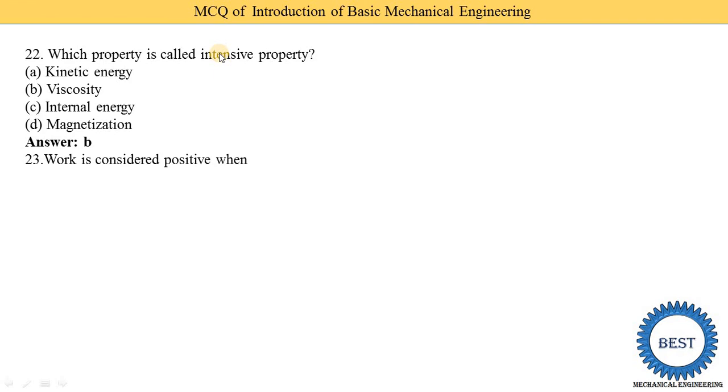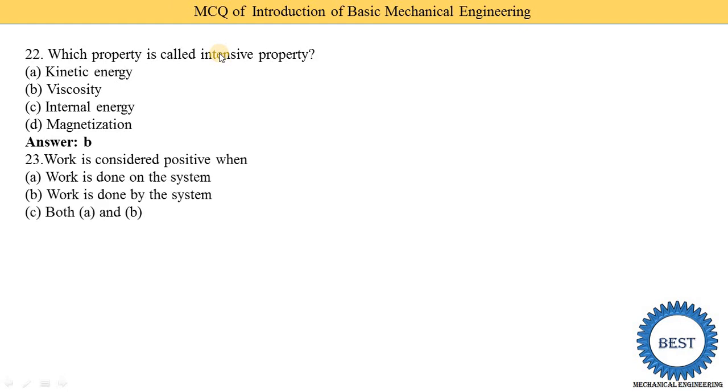Work is considered positive when work is done on the system, work is done by the system, both A and B, or none of the above. We know that when the system gives output as work, work is done by the system. So option B is the correct answer. When the system gives output in the form of work, it is considered positive. And if we supply work to the system, it is considered negative.